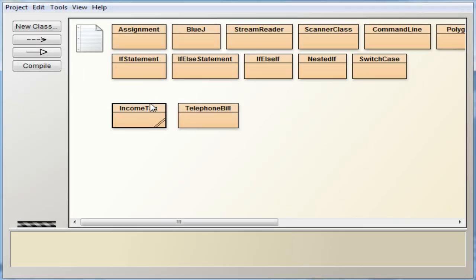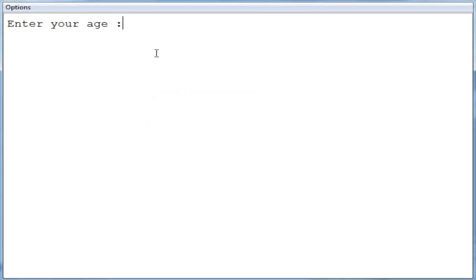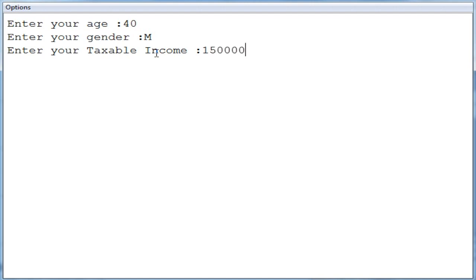Now third, I am going to give the correct category for both. I am giving age 40 and gender male. Now you can see it has gone into the else part and it is asking for taxable income. I am going to give a value lesser than 1,60,000 and see what happens. I am giving 1,50,000 and you see the income tax is 0.